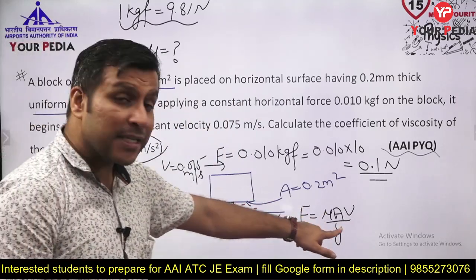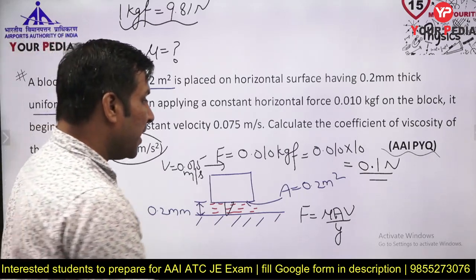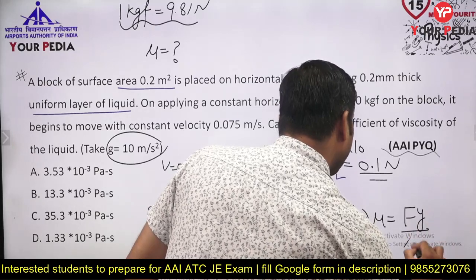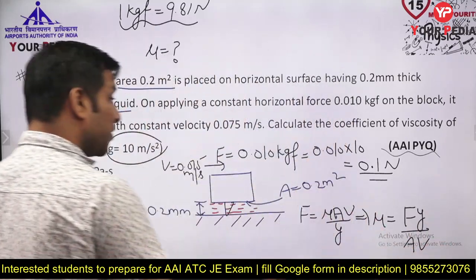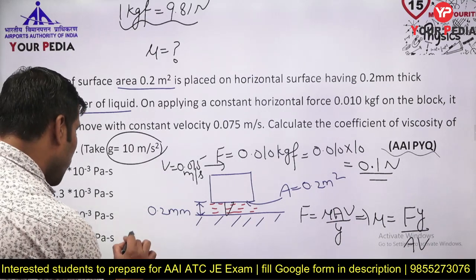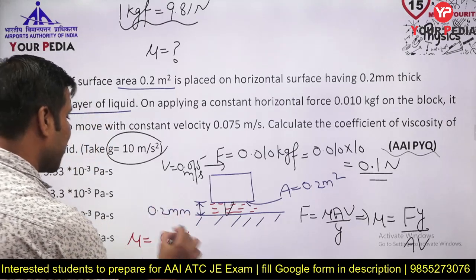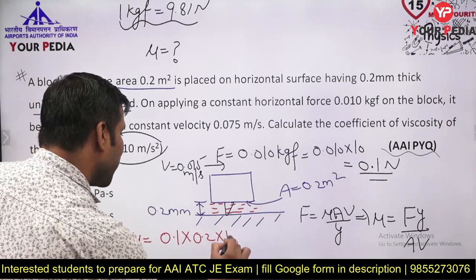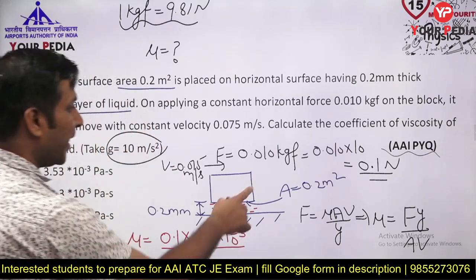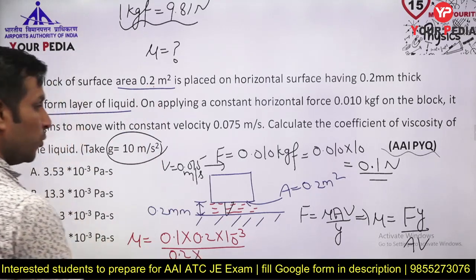F is given, area is given, V is given, and y is the thickness of the whole film, which is also given. Easily you will be able to find mu. So mu equal to F y by A V. But all SI units you need to use. So mu equals force, 0.1 Newton, times thickness, 0.2 into 10 to the power minus 3, because this is in mm, so I am converting it to meter, divided by area, 0.2 meter square, times V.